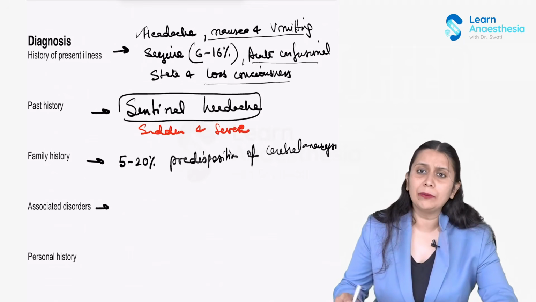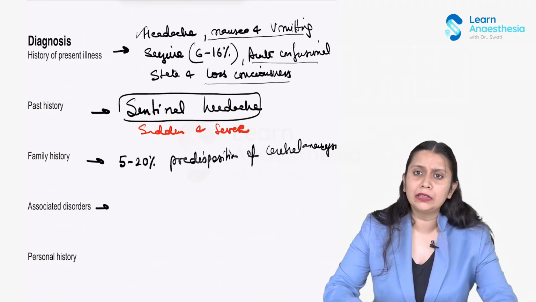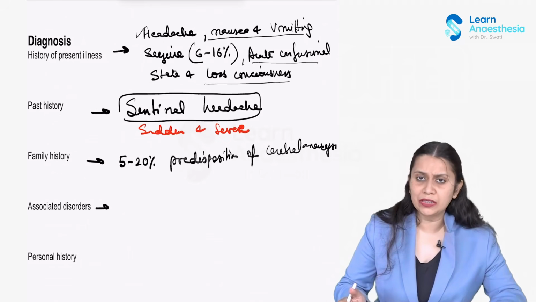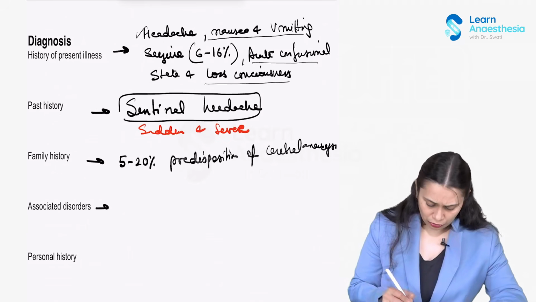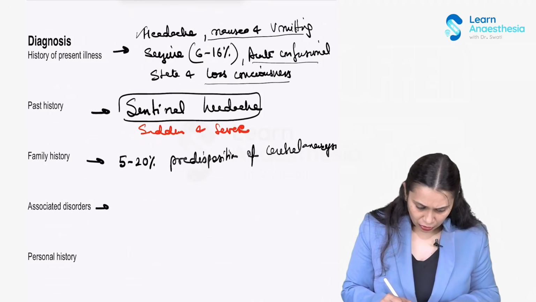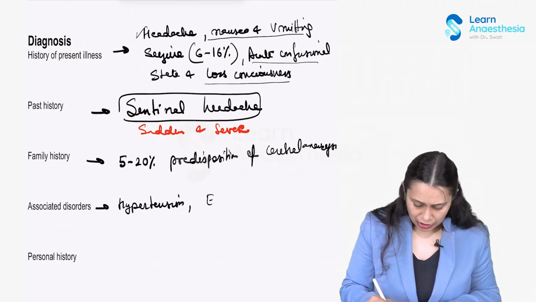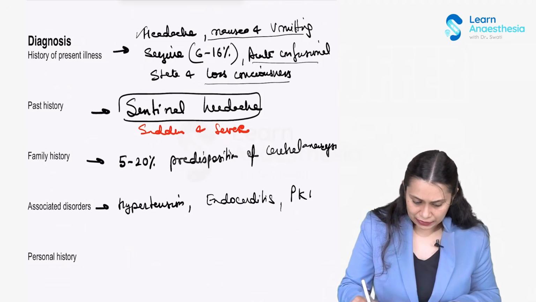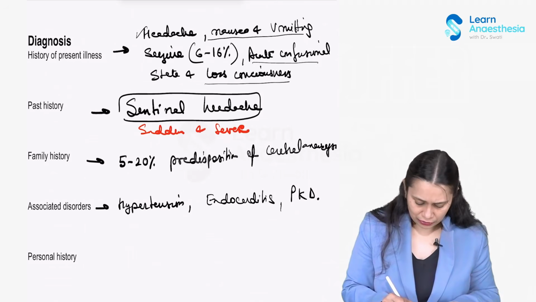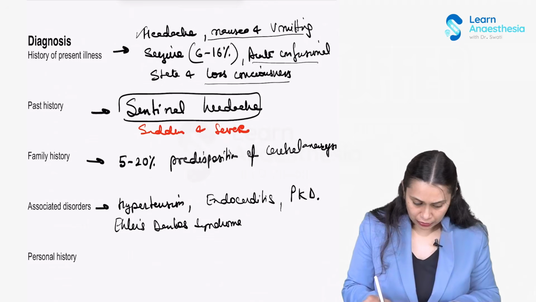So we will see hypertension. There are some associated conditions like Ehlers-Danlos disease. So associated would be your hypertension, endocarditis, polycystic kidney disease, your Ehlers-Danlos syndrome, your neurofibromatosis type 1 is associated with aneurysm, and Marfan's syndrome.